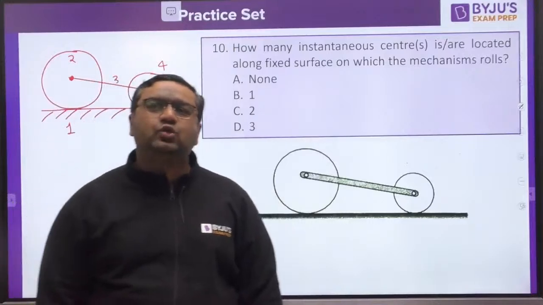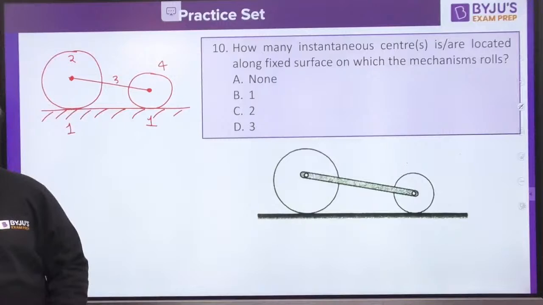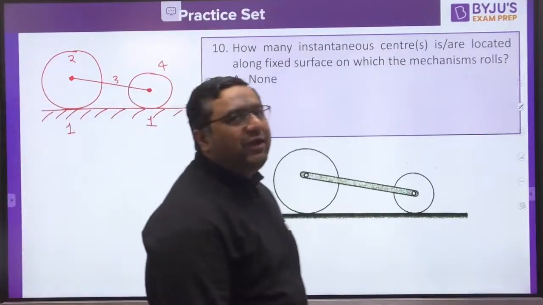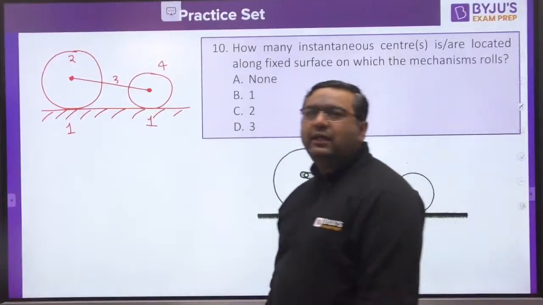Robin is saying answer is 2. Rohan is saying answer is C. So till now the answer we are getting is C. What about others? I am waiting for others to answer. Yes. Shivani.